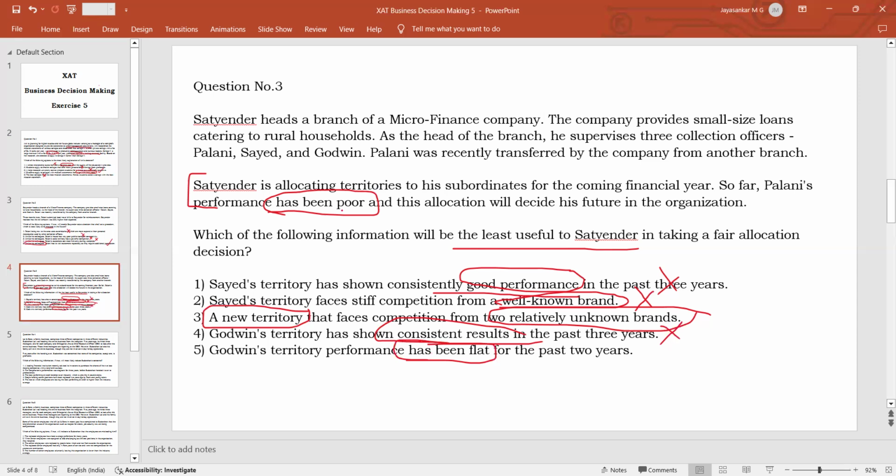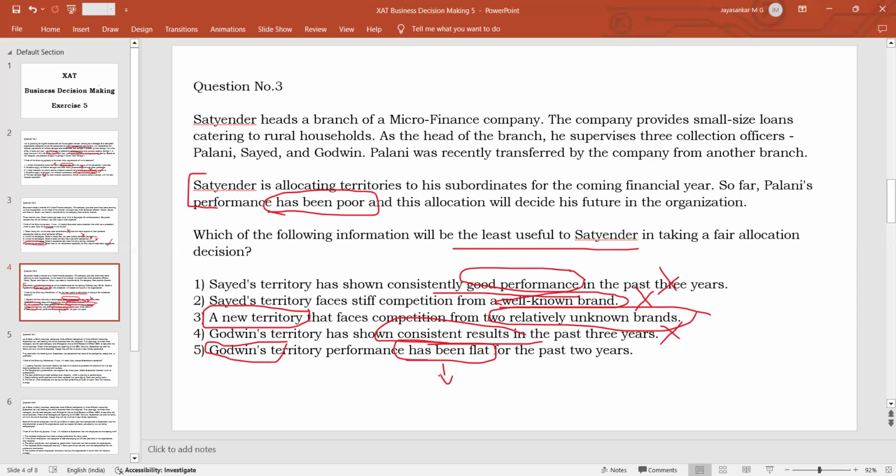person who is poor, so when you compare Godwin with Palani, who is a better person, Godwin should be a better person because he is average. He is neither performing very well nor performing very badly. Whereas in the case of Palani, he is considered to be a poor performer. So when you replace a mediocre performer with a poor performer, what will happen? The performance that is now flat will go down.